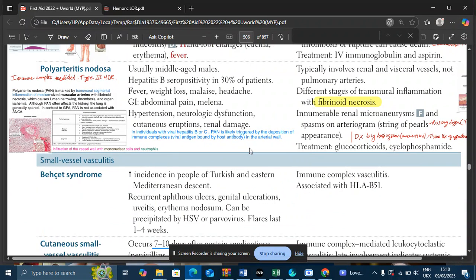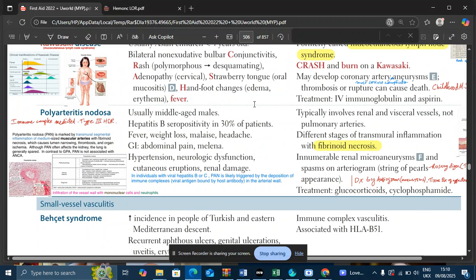Now moving onwards, before we jump into Behçet disease, I want to share some important high yield points as well. In polyarteritis nodosa, there is an involvement of the kidney. Usually, the lungs are not involved in polyarteritis nodosa. You will see lung involvement in granulomatosis with polyangiitis. We will talk about granulomatosis with polyangiitis in our next lecture, I guess.